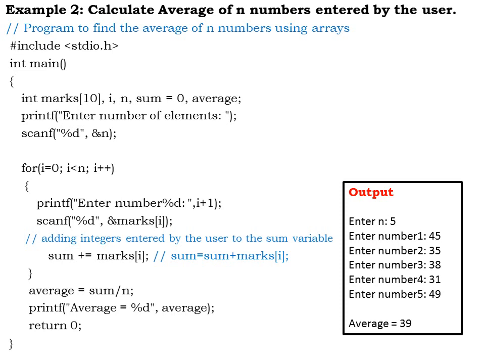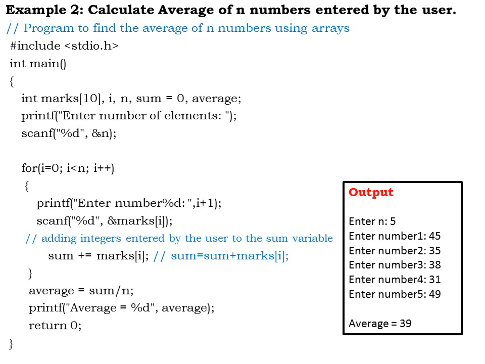Suppose here the user enters 5, so he wants to find the average of 5 numbers. So I assume that the value of n is 5. So for i equal to 0, i less than n, i plus plus, printf enter the number.